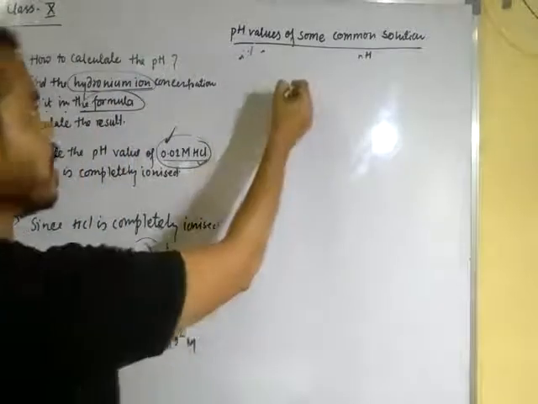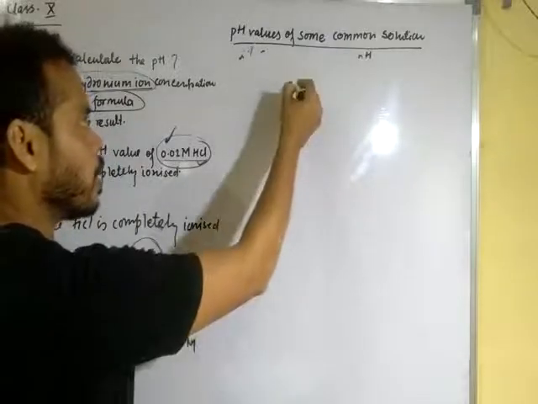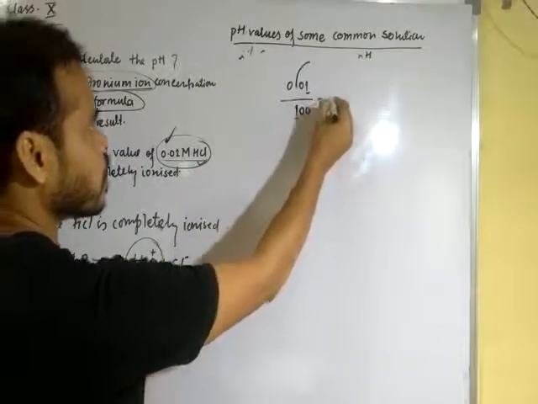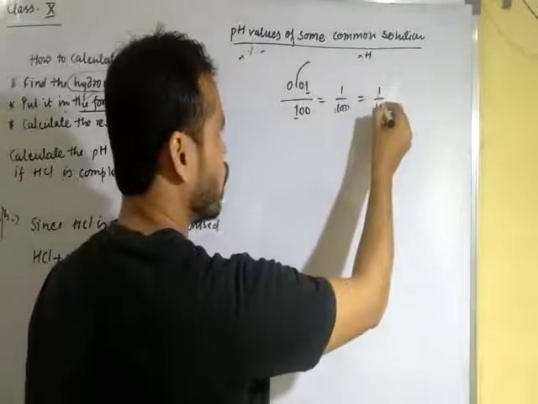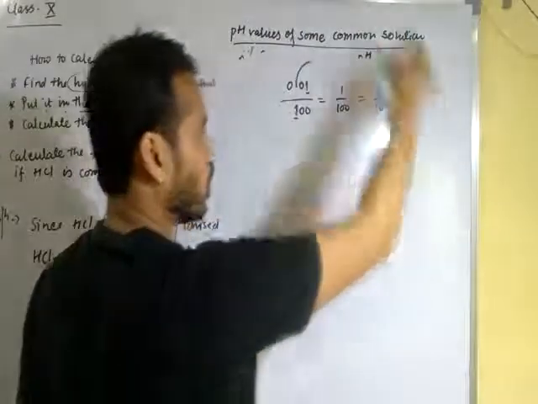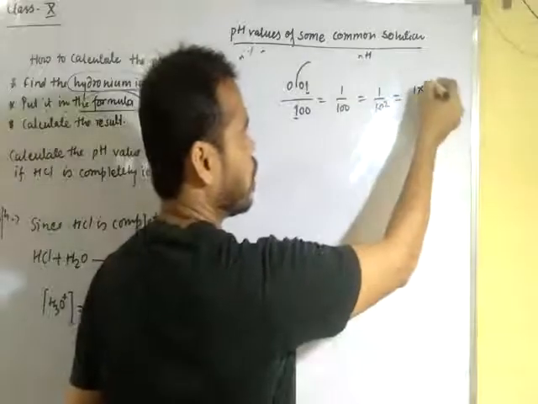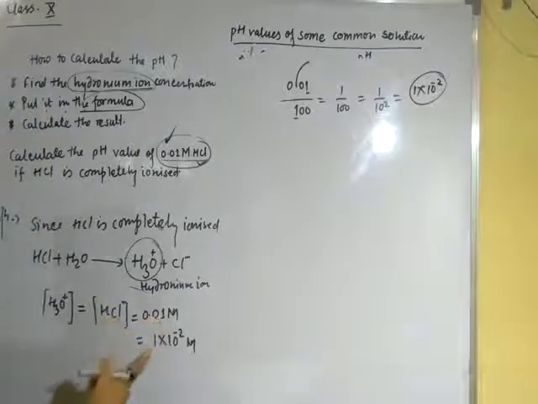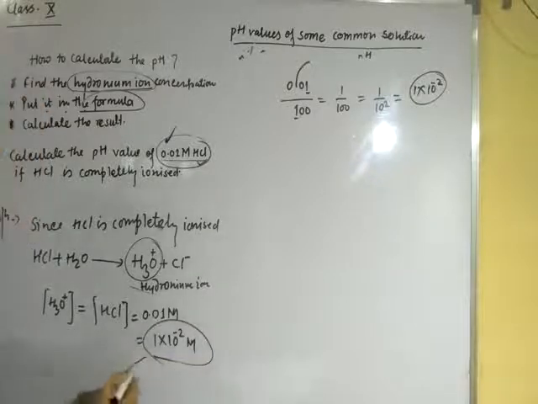See here, I am going to erase it. When 0.01 is written, you can divide it by 1 over 100, so 0.01 is equal to 1 upon 100. You can write here 1 upon 10 to the power 2, and when 1 over 10 to the power 2 goes to the upper side, that means in the numerator, it becomes 10 to the power minus 2. So 0.01 molar is equal to 1 into 10 to the power minus 2 molar. Okay, this is the concentration of this.